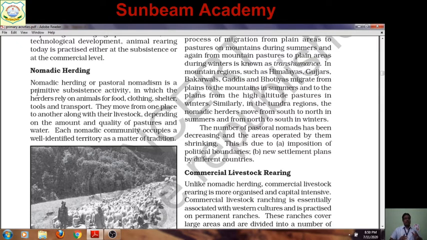Each nomadic community occupies a well-defined territory as a matter of tradition. Traditionally, Bedouins have one area occupied in that desert area, Tuaregs have a different area, but today we know that in the modernized world political boundaries are common. So slowly, this practice of nomadic herding is declining.